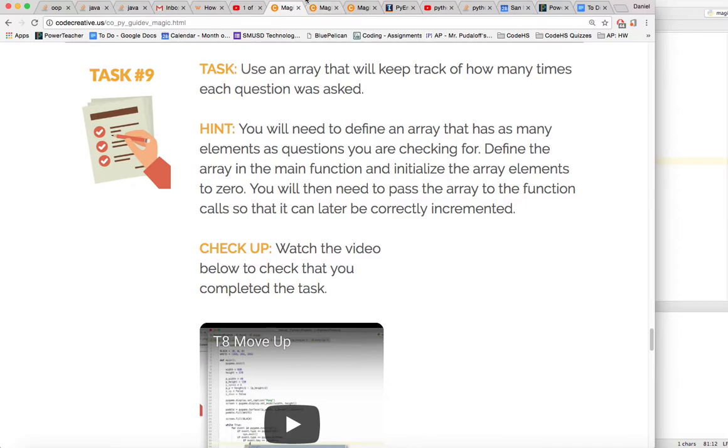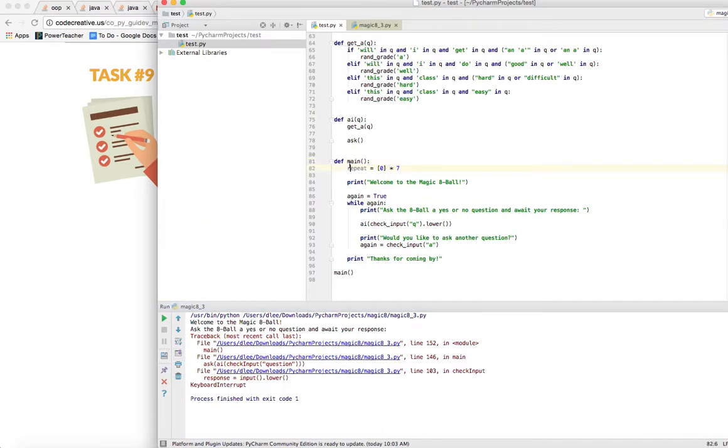And then it would give the response, or something along those lines, just to recognize that the user entered the same question twice. So what we're going to do here, in main, is create an array called repeat. This is a shortcut way to create an array with 7 elements, element 0 to 6, and we're initializing each of those elements to the value of 0. That's what this line here is doing. There are several ways to do it, but this is the shortest way, so that's what we're going to go with.